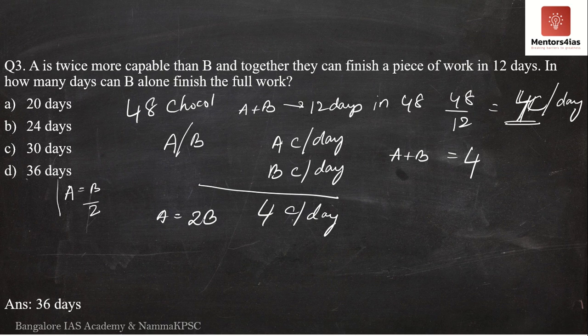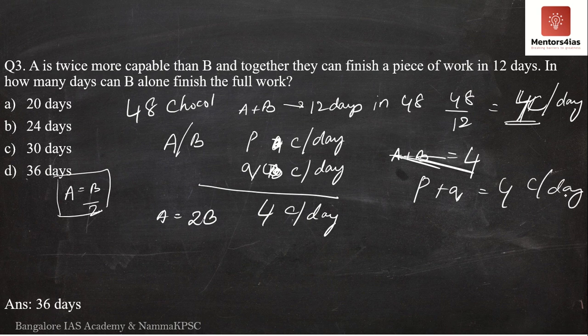That was because A represented the number of days, B also represented the number of days. But here I am saying the number of chocolates. If this is confusing, let me take P. Okay, I'll take this as Q. So A eats, I'm just assuming, P chocolates per day, B eats Q chocolates per day. So P plus Q is how much? It should be 4 chocolates per day.